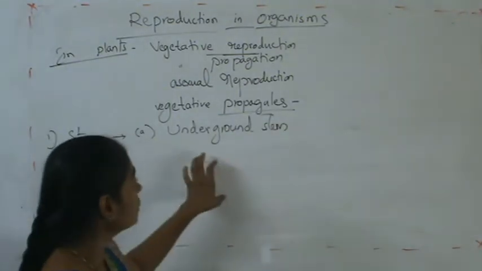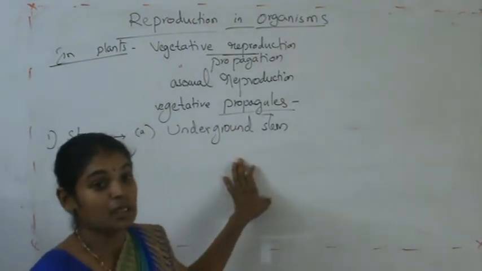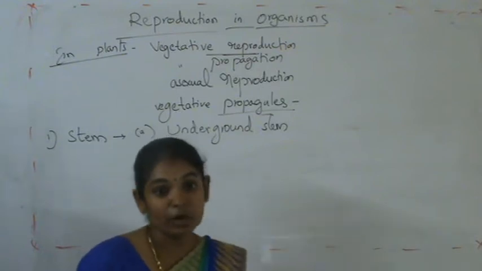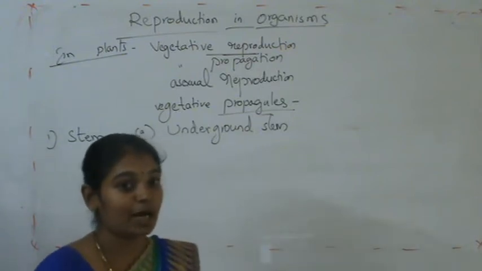Underground stem means the part within the soil, under the ground. It is not a visible part.